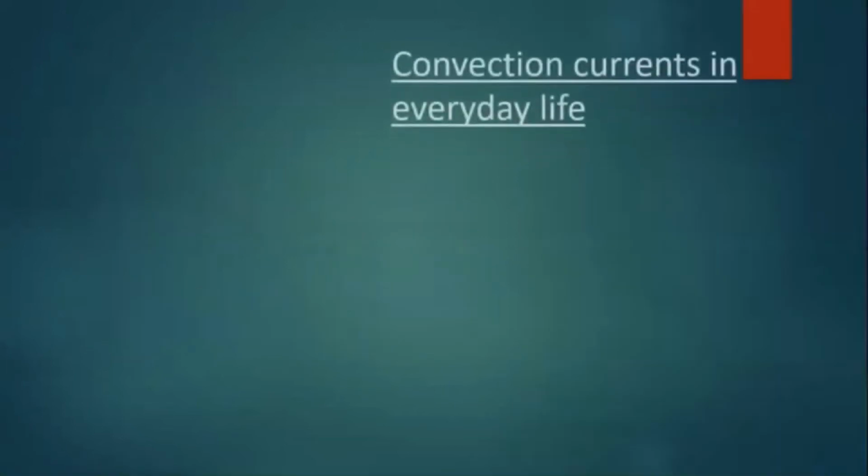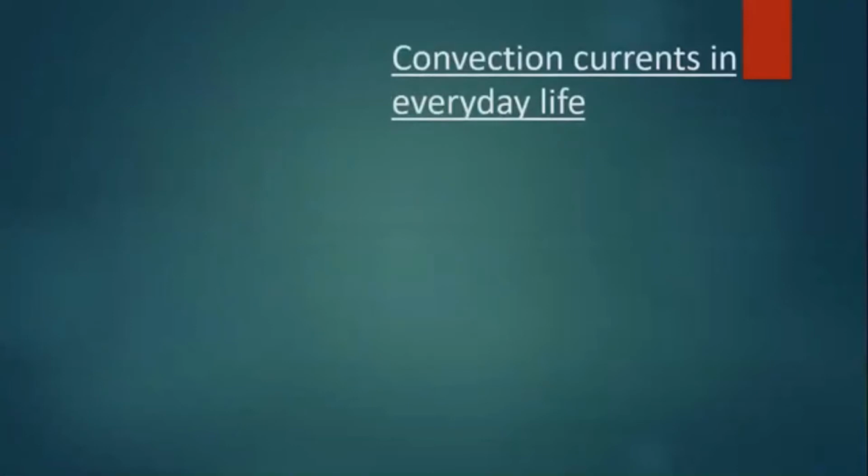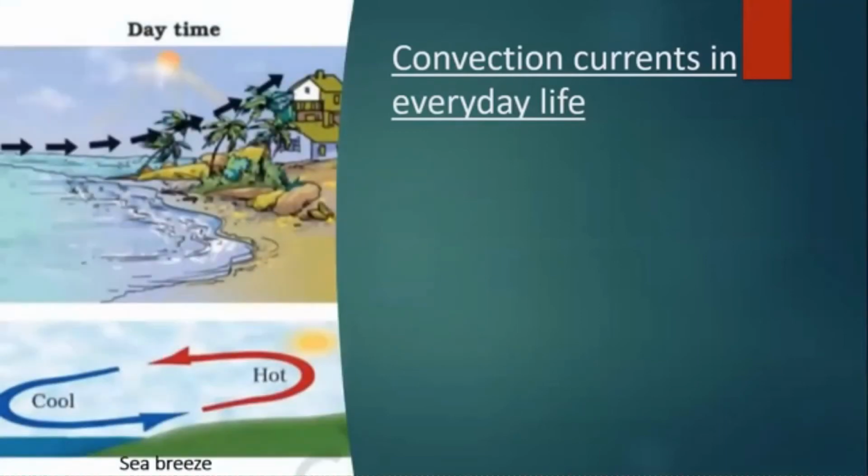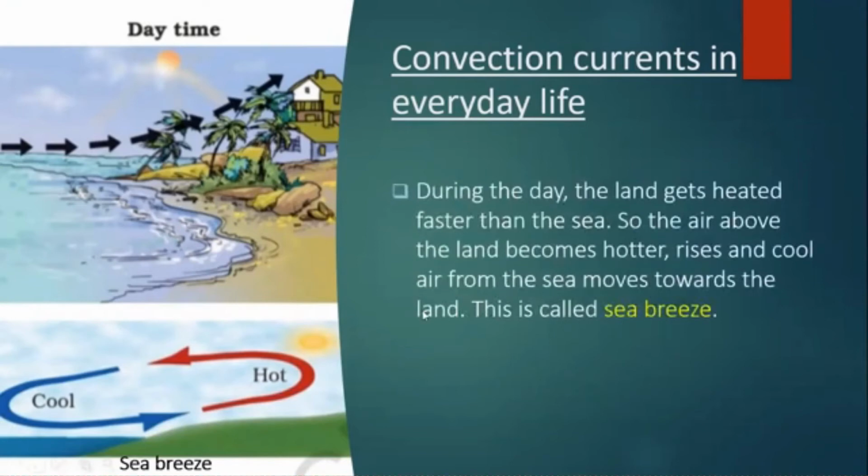Let us understand the application of convection currents in everyday life. The people living in coastal areas experience an interesting phenomenon. During the day, the land gets heated faster than the sea.